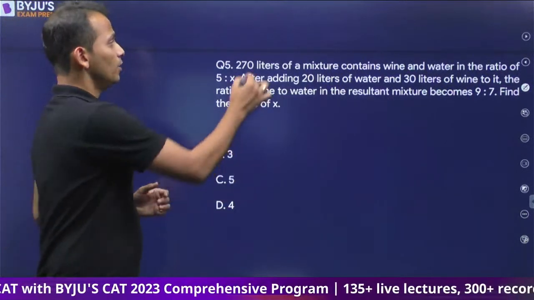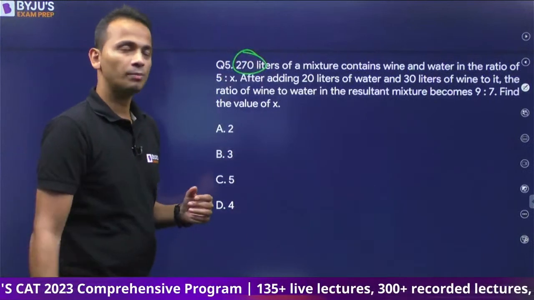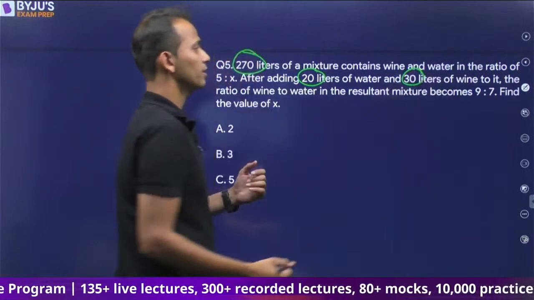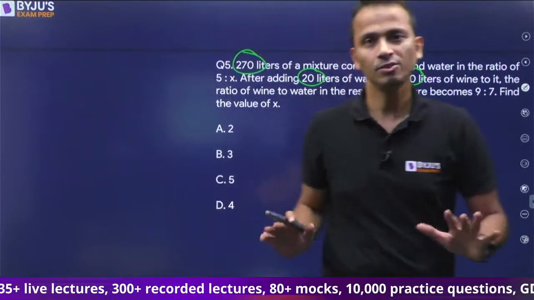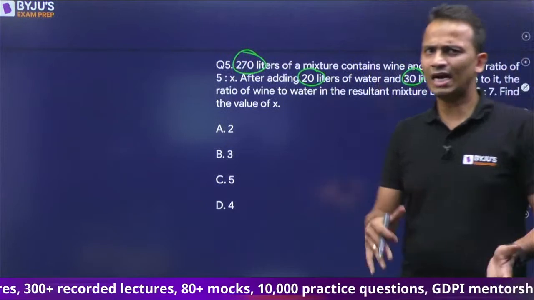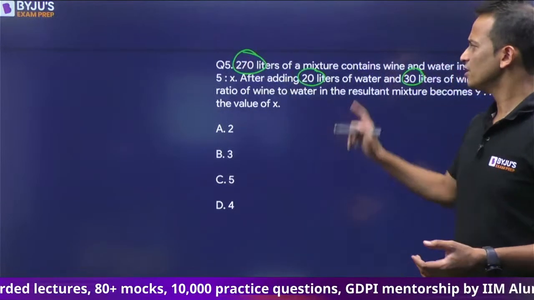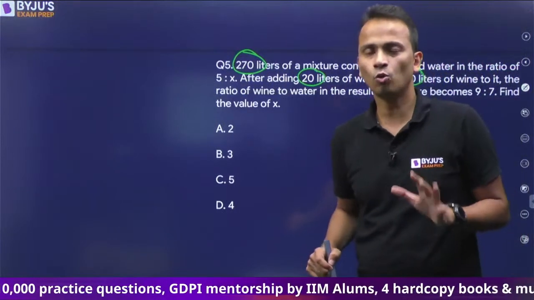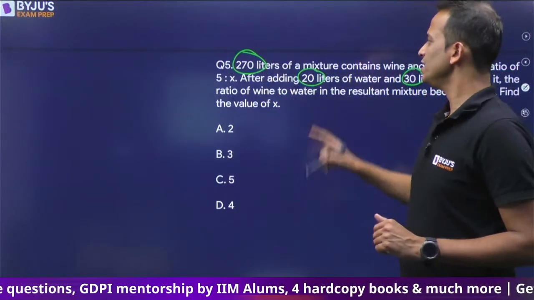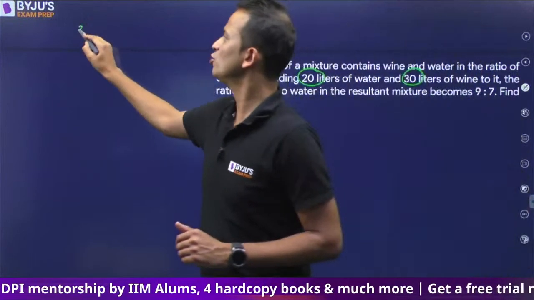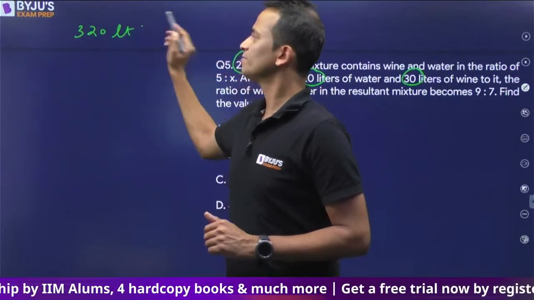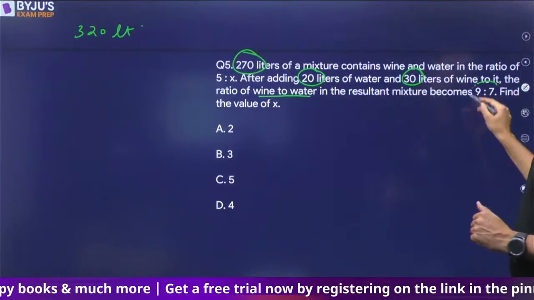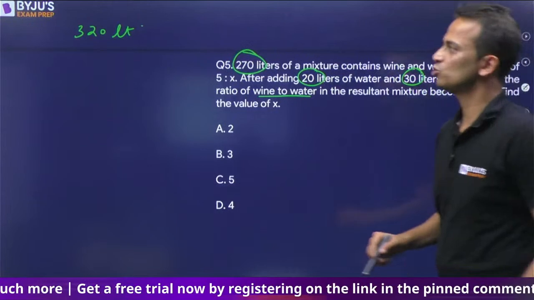So what I'll do is, originally 270 liters was the mixture. In it, 20 liters and 30 liters, total 50 liters is added. I'm not considering what I have added. 270 liters, 20 and 30, that is 50 liters is added. So now the final quantity of the solution is 270 plus 50, that is 320 liters. Now in this 320 liters, wine and water finally are present in the ratio 9:7.